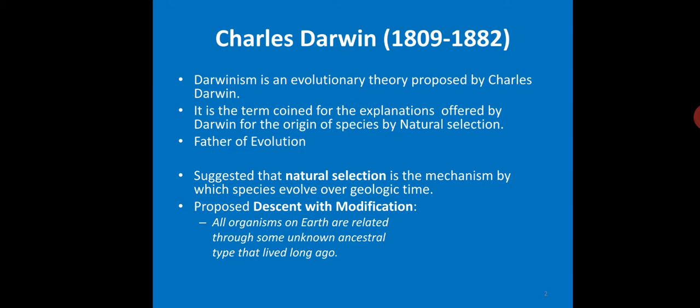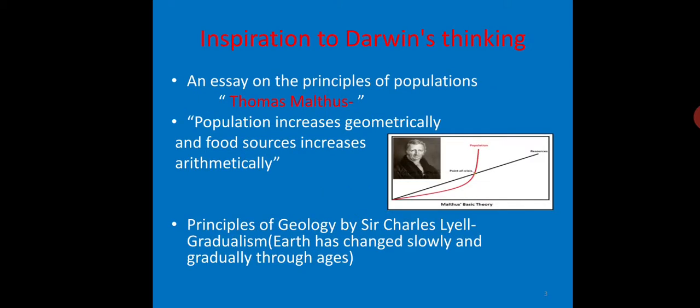This was beautifully explained in a book called Origin of Species by Natural Selection. Darwin suggested that natural selection is the mechanism by which species evolve over geologic times. He proposed descent with modification. According to this, all organisms on earth are related through some unknown ancestral type that lived long ago.